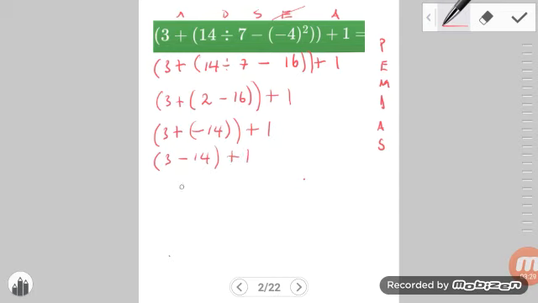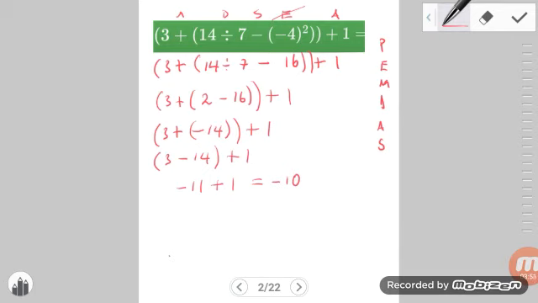3 minus 14, that's -11, plus 1, -11 plus 1. We take the smaller value from the larger value and keep the sign of the larger value. So now we have -10. So that wasn't too bad at all, guys. That was pretty easy. So hopefully you guys got that.